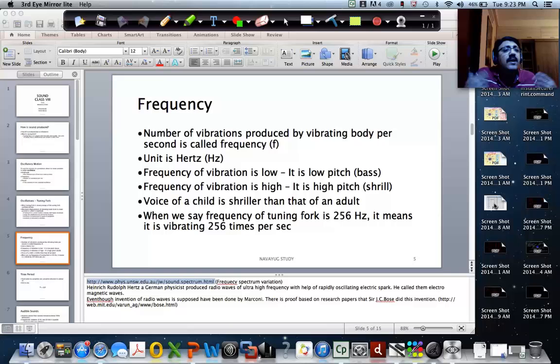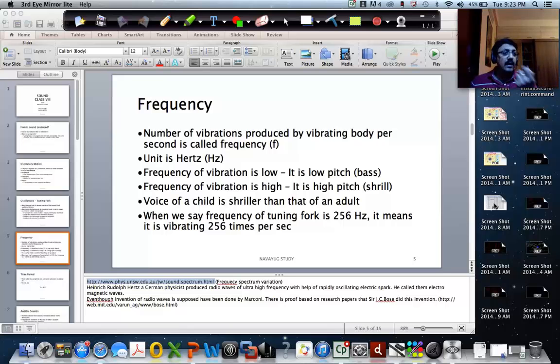Voice of a child is shriller than that of an adult. Of course, when I was 5 years old, my sound was shriller. Then usually for boys around teenage, some changes happen to the vocal cord, and the frequency they produce starts becoming lower, so less shrill. Now, when we say the frequency of a tuning fork is 256 hertz, it means that it vibrates 256 times per second, right?